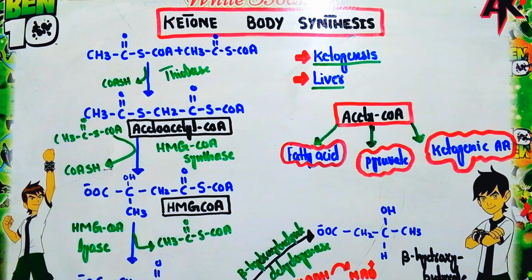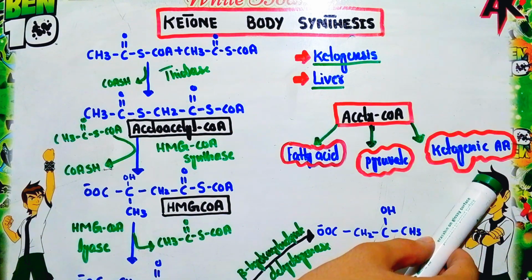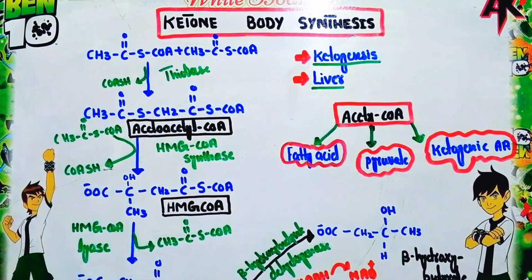The third source is the ketogenic amino acids: leucine, lysine, tyrosine and phenylalanine. The carbon skeletons of these amino acids are converted into acetyl coenzyme A.